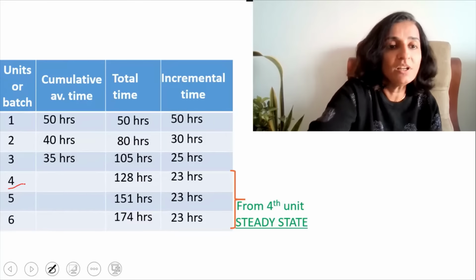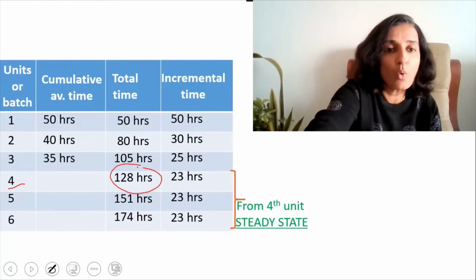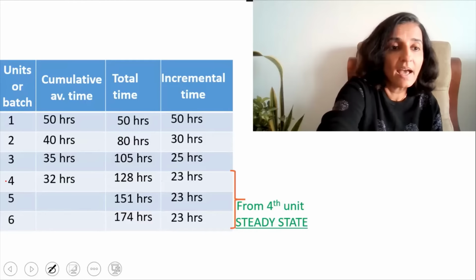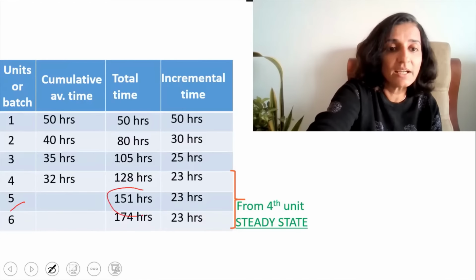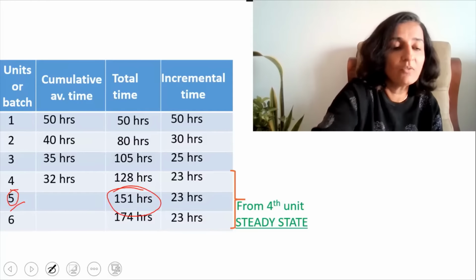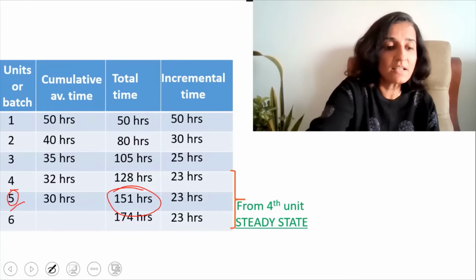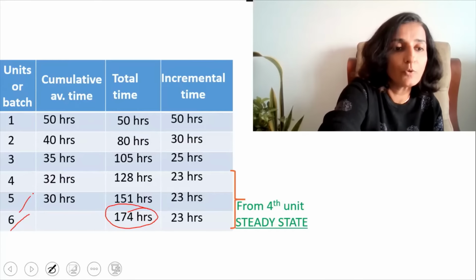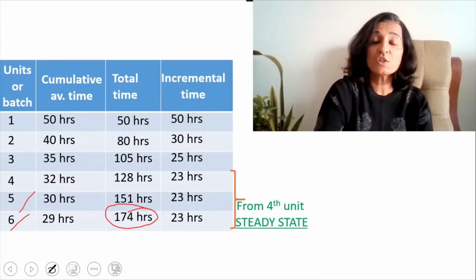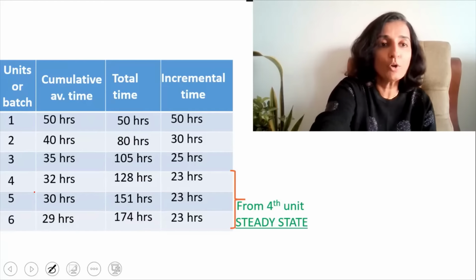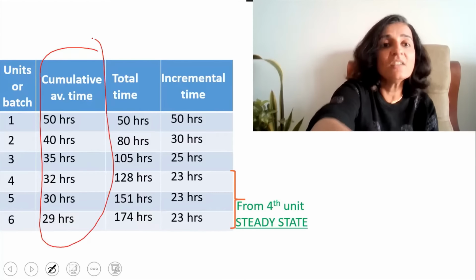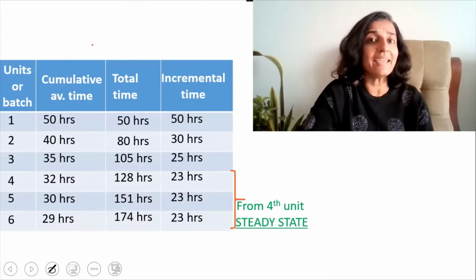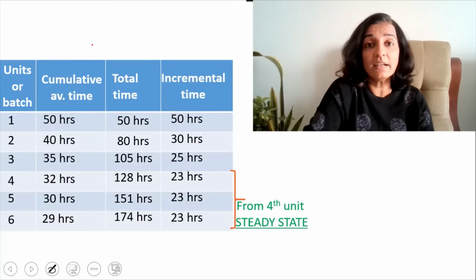And after the fourth unit, the average time works out to 128 divided by 4, or 32 hours. And after the fifth unit, the average time works out to 151 divided by 5, or 30 hours. And after the sixth unit, the average time works out to 174 divided by 6, or 29 hours. So what you have just seen is the cumulative average time. Now we will see whether there is any pattern existing in this particular table.